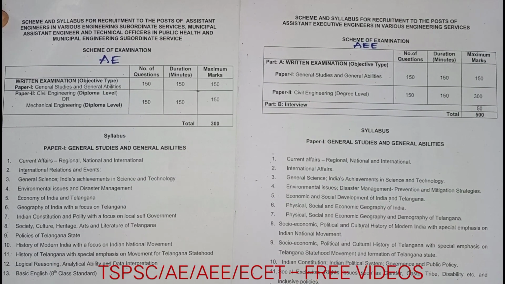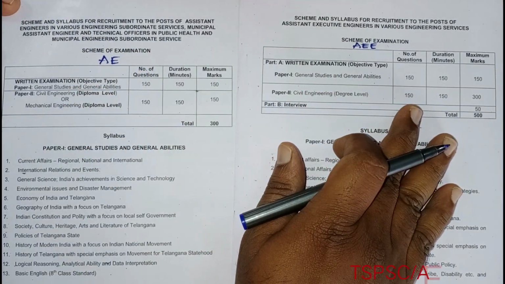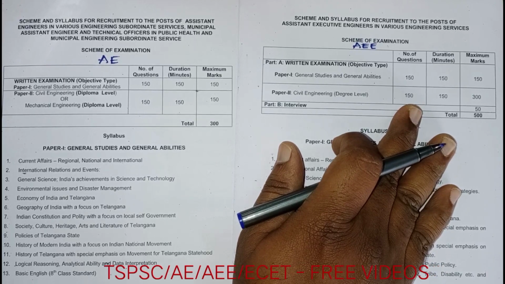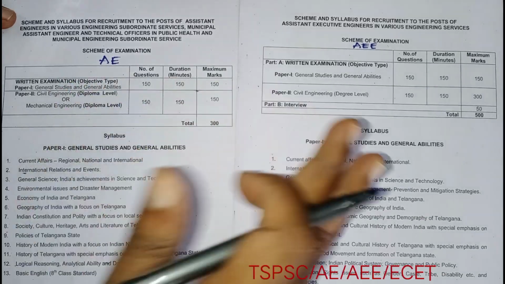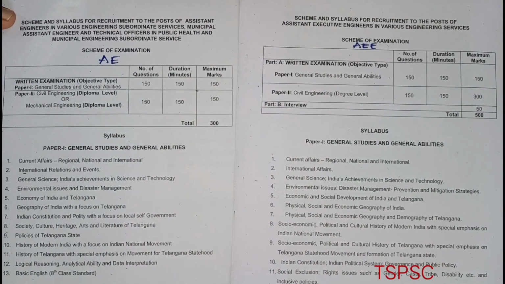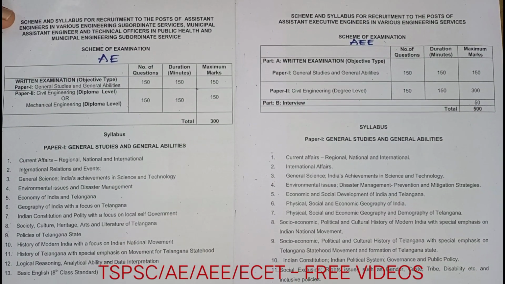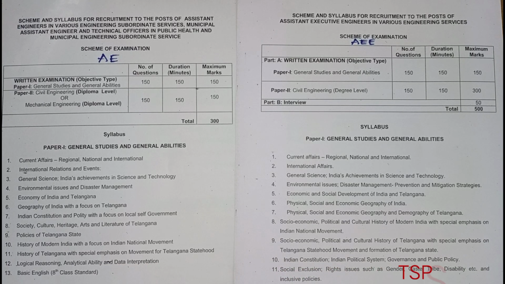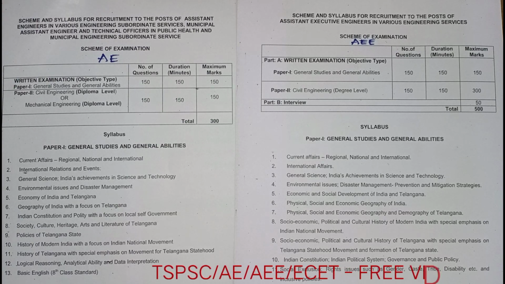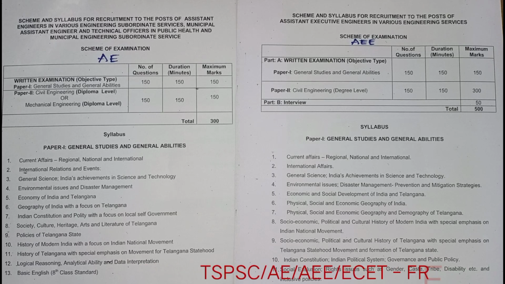Now coming to who is eligible for AE and for AEE. For AEE, one who completed BTech is eligible, but for the AE post, one who completed diploma and BTech are also eligible. It means the competition will be much higher. From 2016 there has been no AE post, and from 2018 no AEE post in our TSPSC. For that reason the competition keeps increasing year by year, because n number of batches are coming.